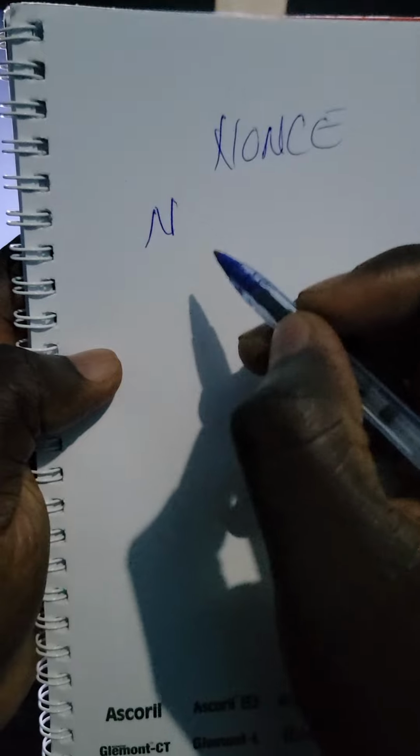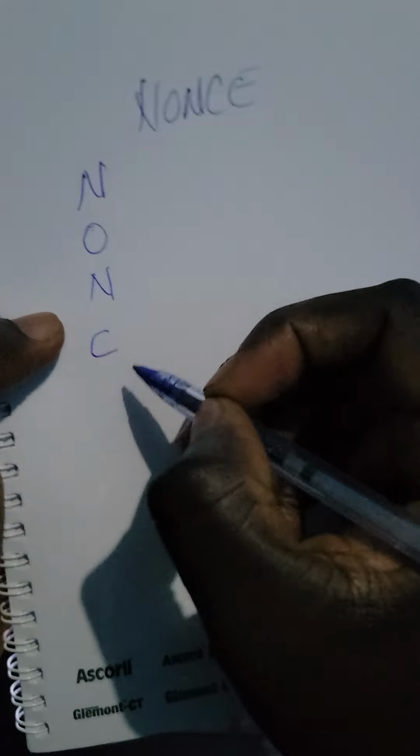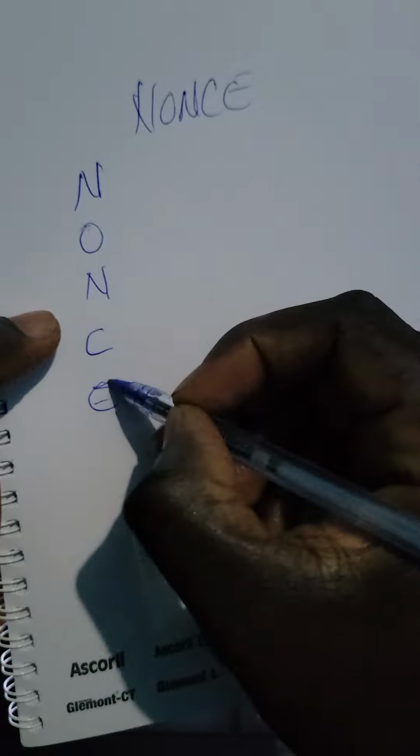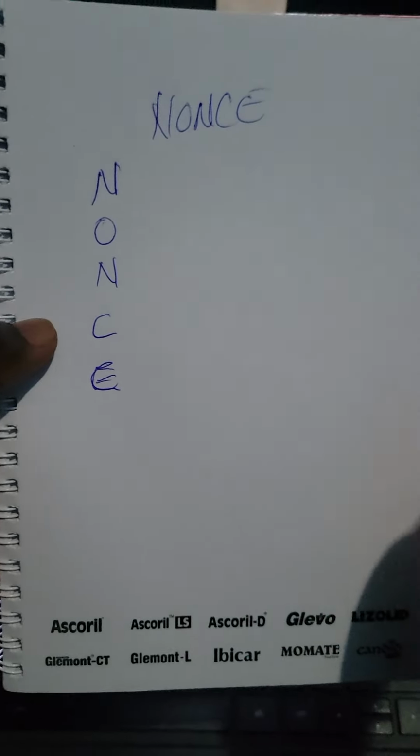In this simple video I'm going to be showing you today's daily cipher word, which is NONCE. So this is today's daily cipher word. As always, we line up the letters N O N C E, then we find the corresponding Morse codes. Excuse my handwriting. Then let us start with N.